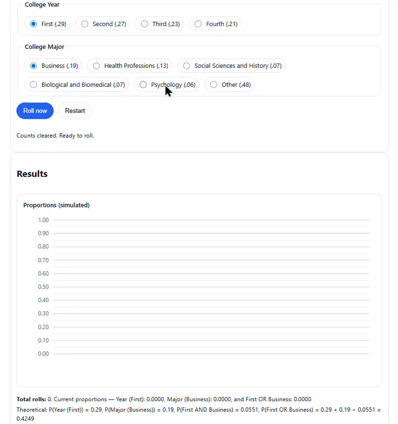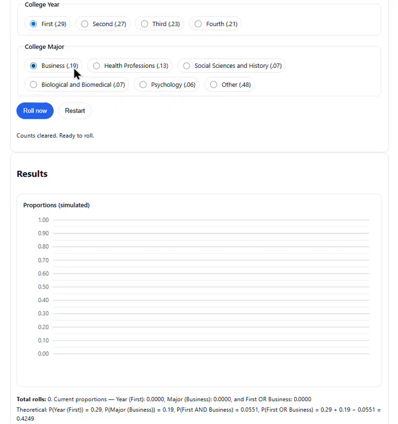And we want to know the probability of reaching and randomly grabbing a survey that was responded to, and for the person who completed that survey to be either a first-year college student, of which the probability is 0.29, or a business major, in which case the probability is 0.19. Now, just a quick point here, if you simply add those two probabilities, 0.29 plus 0.19, that will not give you the correct answer.